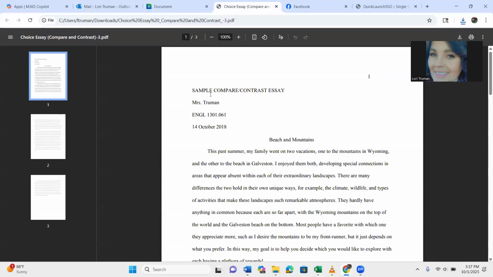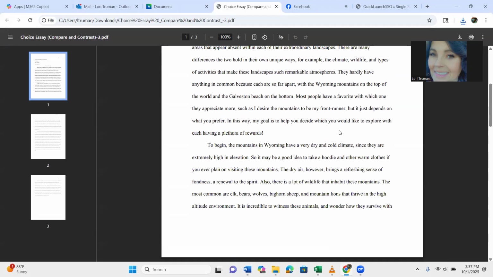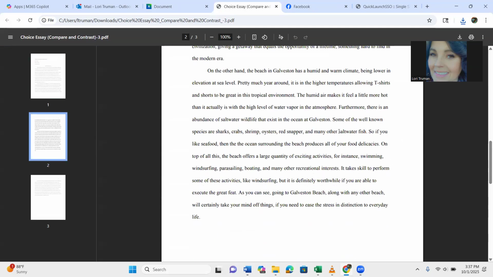So right here would be the student's name. I just put that there because I wanted to leave off the student's name. My name, the course name. Make sure you look in your Blackboard and you can see what the course name is. It will not be 1301-0601. This is from a paper back in 2018. But you can see the structure of it and about the length of it as well, which will help.